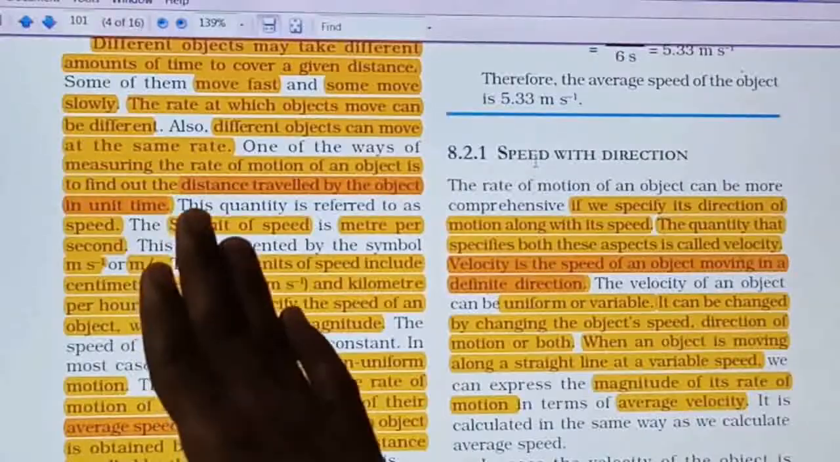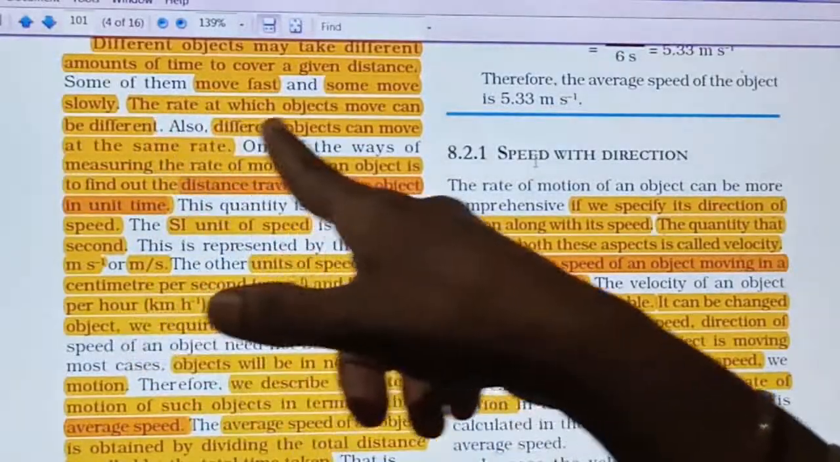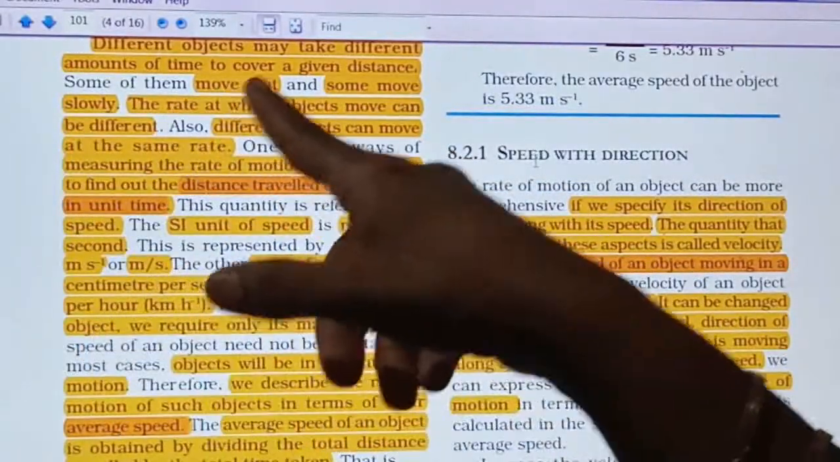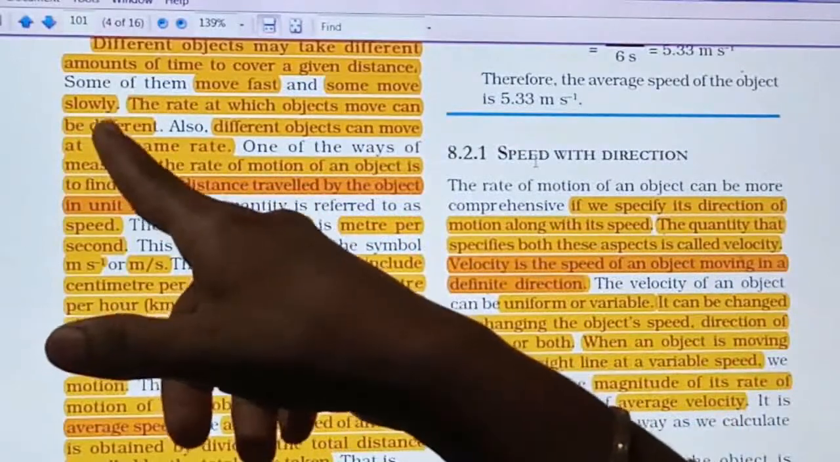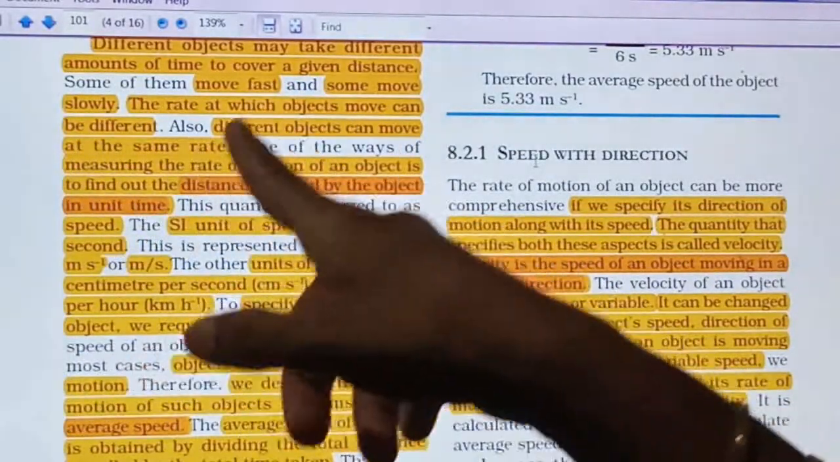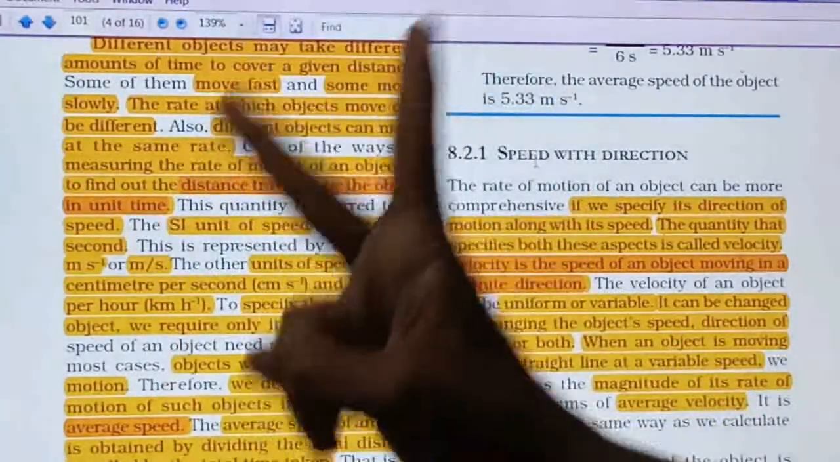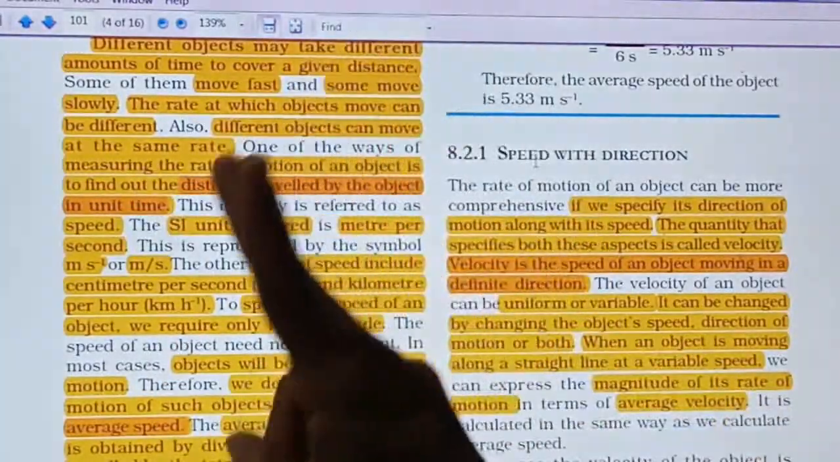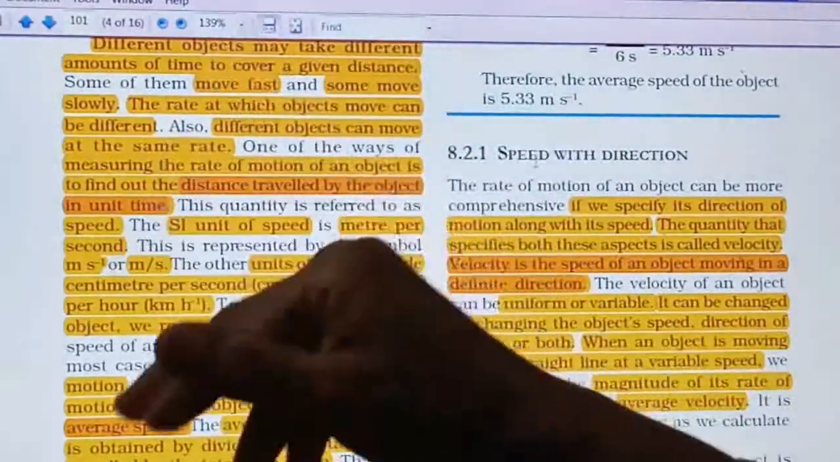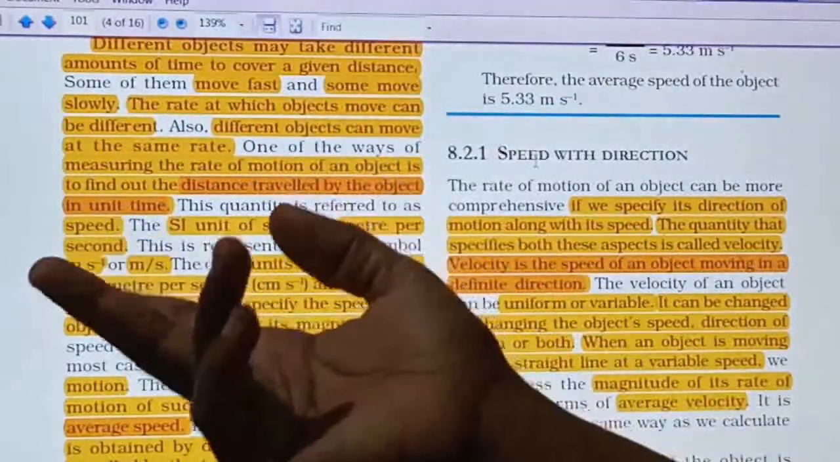See here, the rate at which objects move can be different, meaning some move fast and some move very slowly. Different objects can also move at the same rate. It is also possible that two different objects are moving with the same rate, the same speed. And different objects moving with different speeds is also possible.